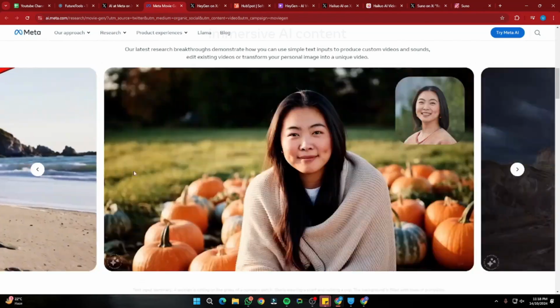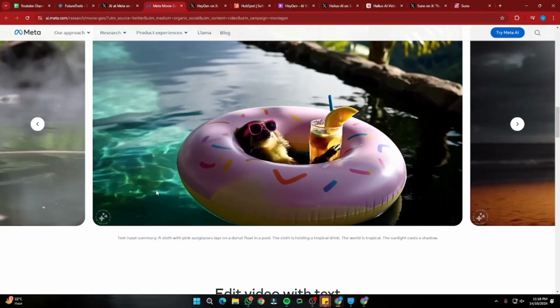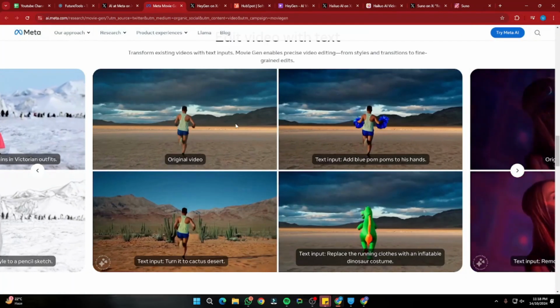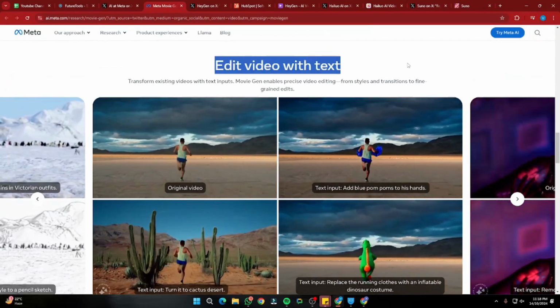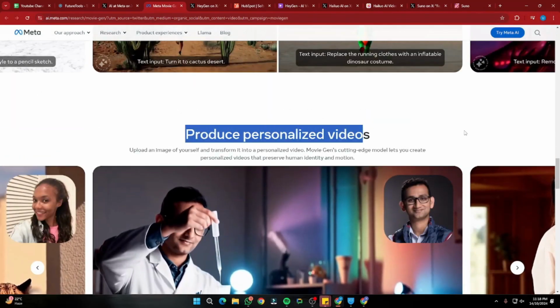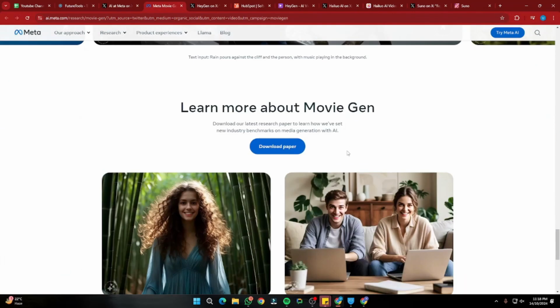I'm very much excited to see how this is going to release and how all of these videos are going to look. It's going to allow you to use lots of features, like you'll be able to edit video with text as well. You will be able to produce personalized videos, create sound effects and soundtracks. So Meta has stepped into the world of AI video generation. Let's see how they're going to turn out once this AI model is released.